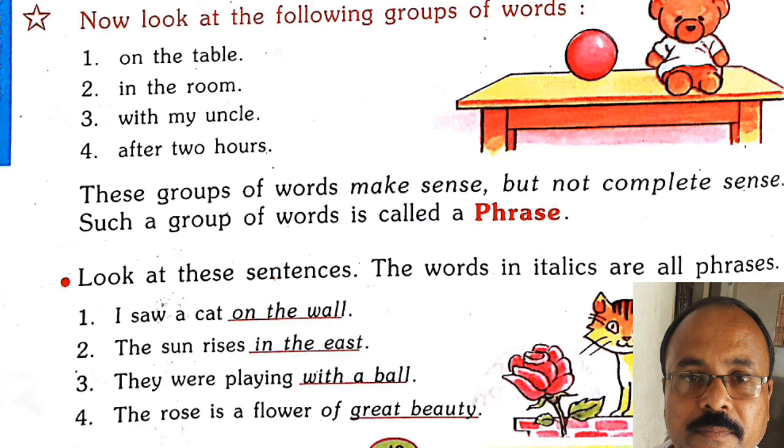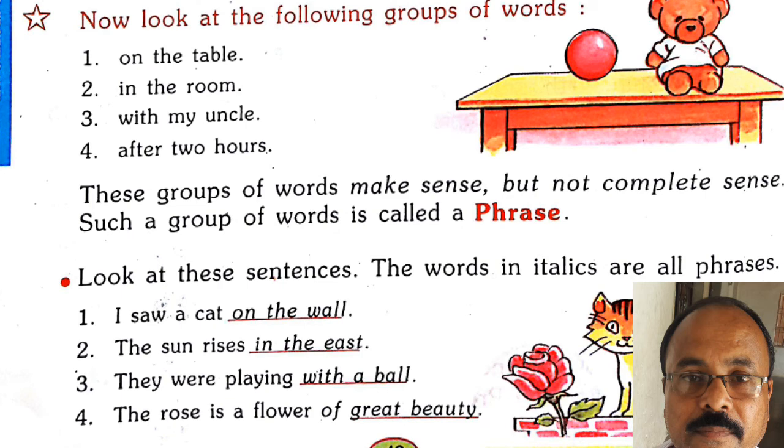Then we can take another example. They were playing with a doll. Here, with a doll, it is a complete sense, but it is not fully completed. If we add they were playing, this is a meaningful sentence, and with a doll is a phrase.